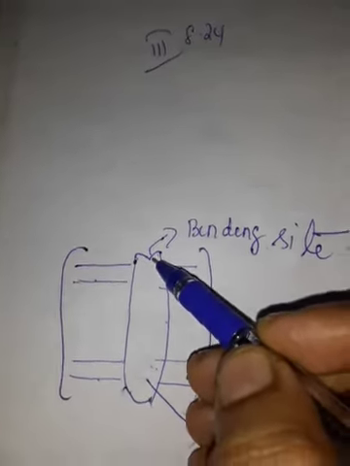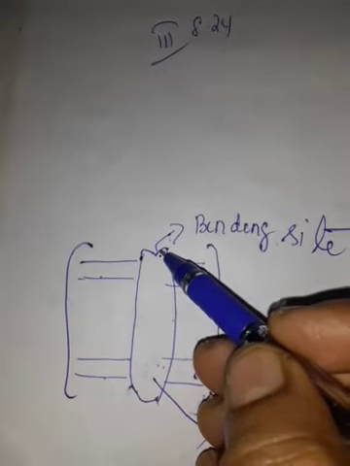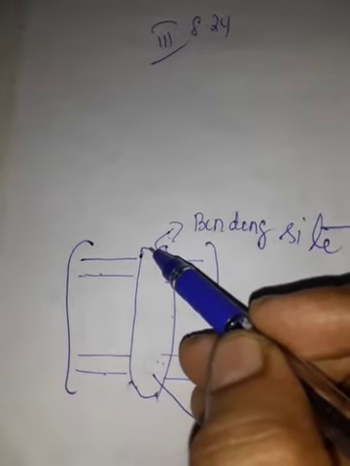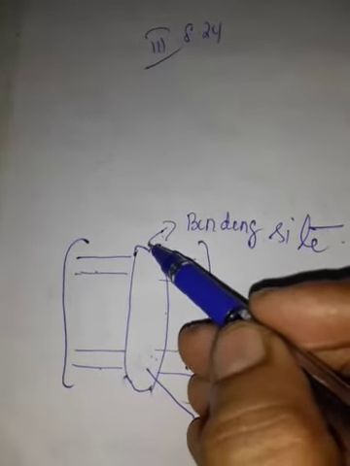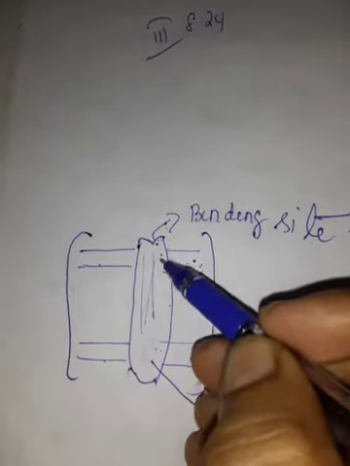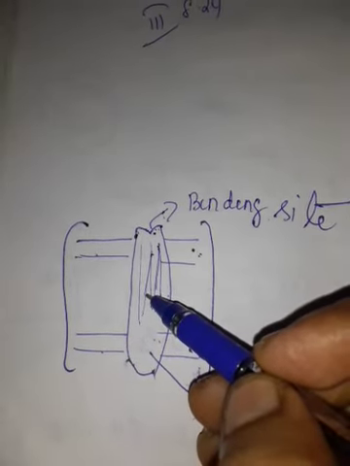So what is the use of this binding site? Some chemical messengers will bind on this active site, so it transmits the message inside. From this, what do you understand?